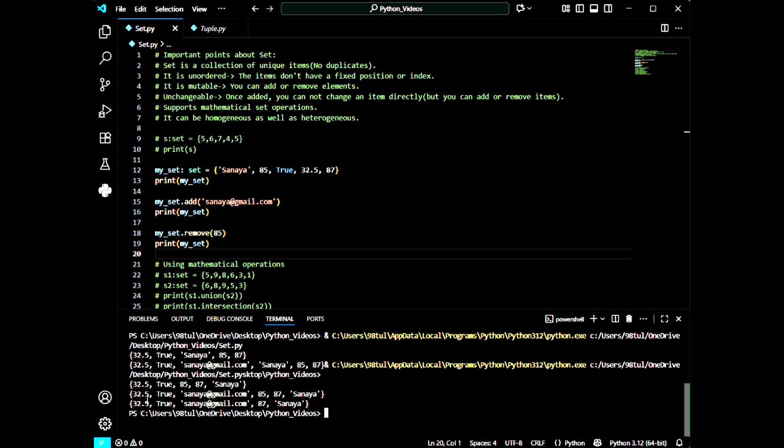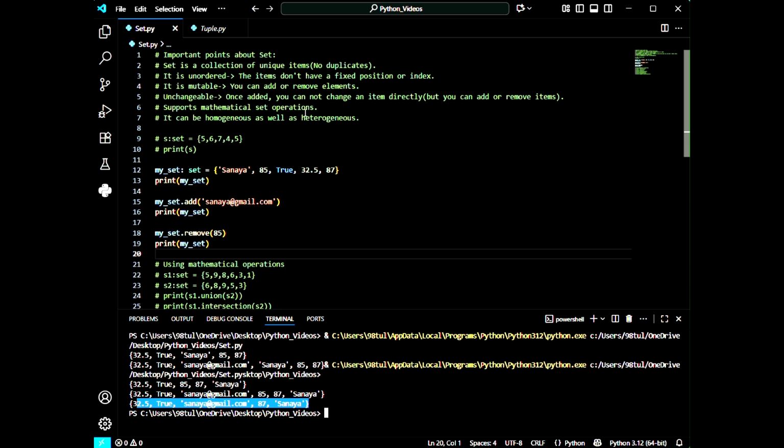So we can see that 85 got removed from this set. Previously it was present in the set, but now it is absent because I have removed the element 85. So in this manner, we can add or remove, but we cannot change the elements. If I want to change the element Sanaya to another name like Tanvi, Sital, Puja or Karan, it is not going to happen.